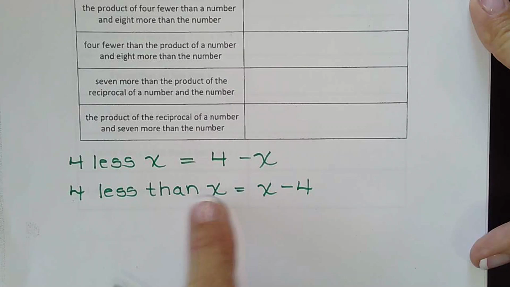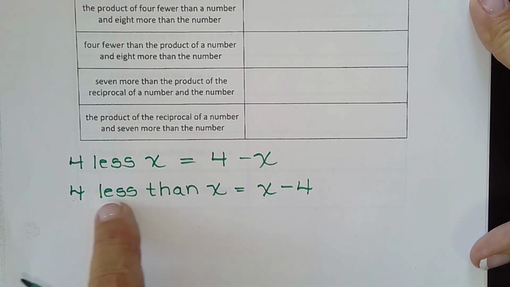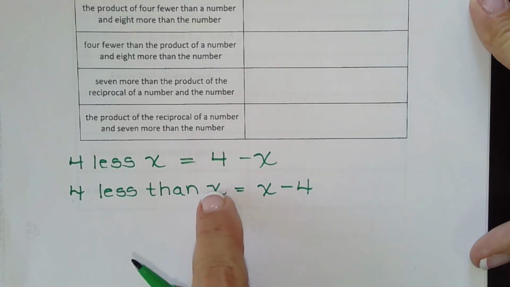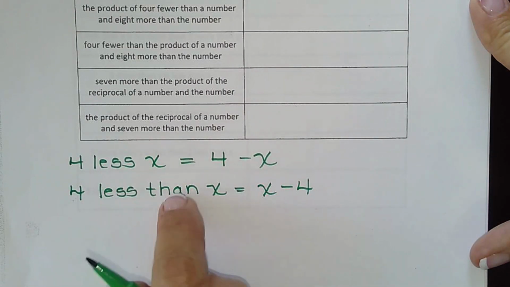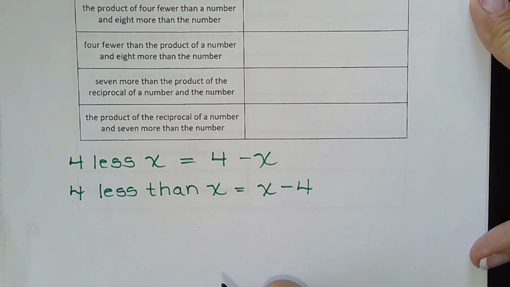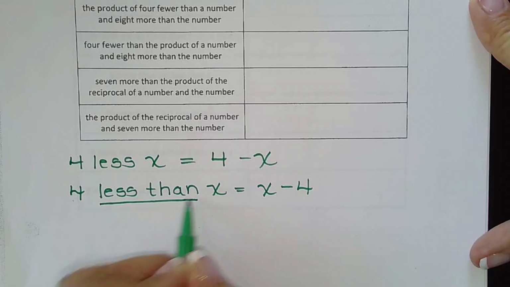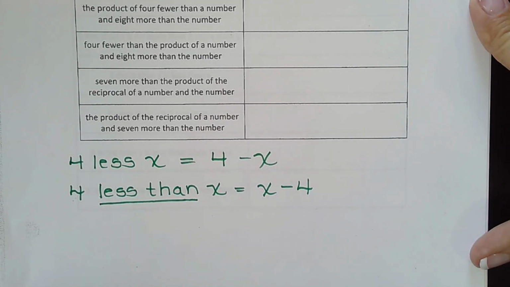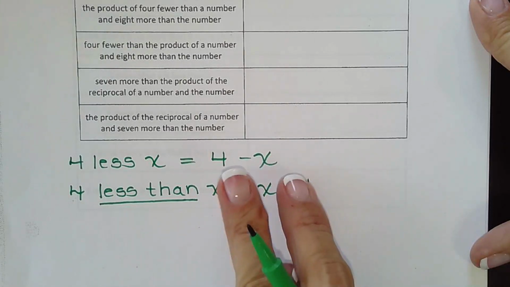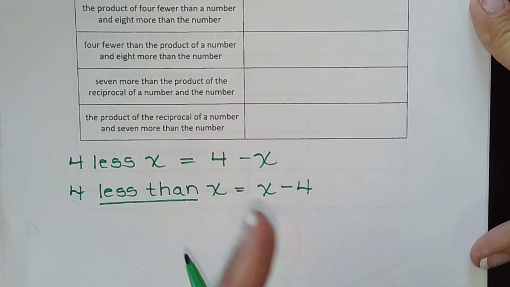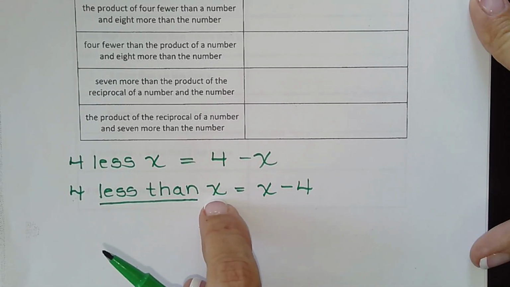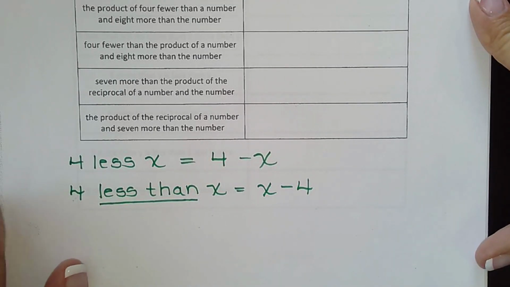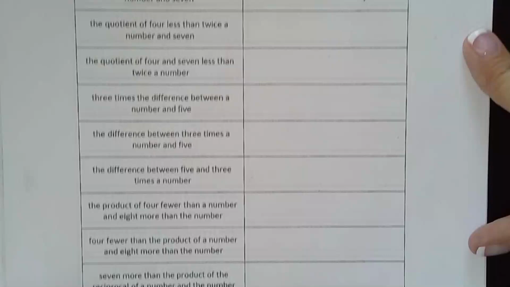It was like the age problem I just said. You are 4 years less than me. Me minus 4. So that little teeny word than makes all the difference in the world. So be on the lookout. And this one is by far the more common one. You'll see them both, but this one is the common one. So you have to remember, when you see less than, more than, you switch the order. That number is being taken away from this one. So be careful with that.